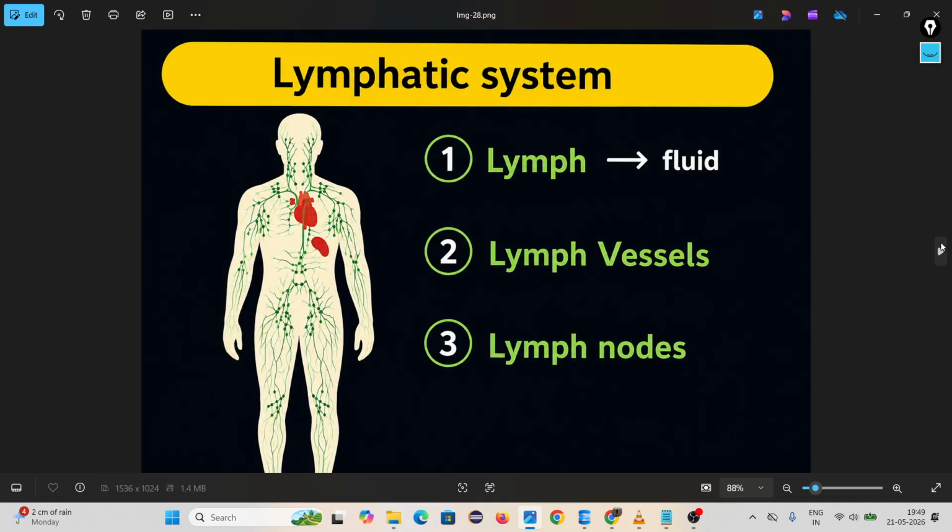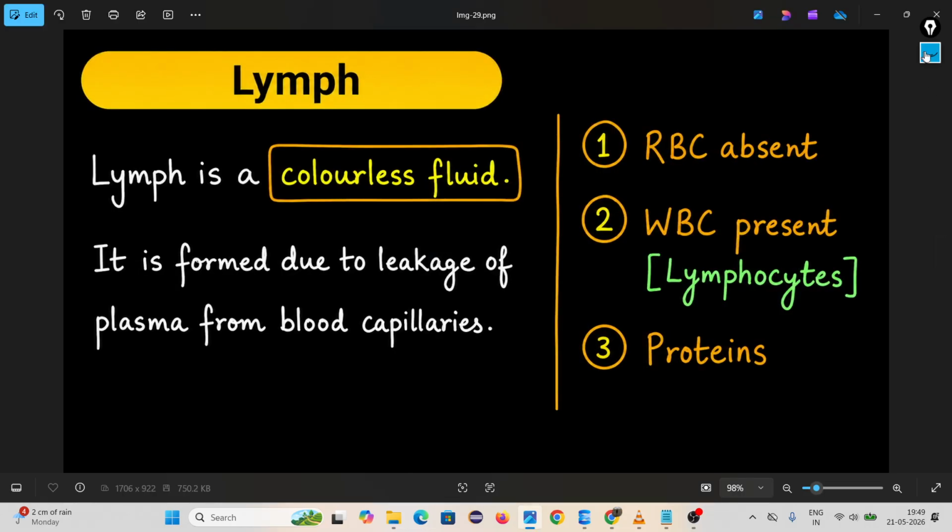Then we come to the lymphatic system. The lymphatic system also contains three parts: lymph vessels, lymph nodes. What is lymph? Lymph is a colorless fluid. Why is it colorless? Colorless fluid because it doesn't have RBC.